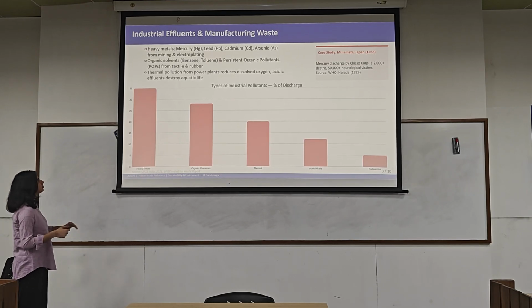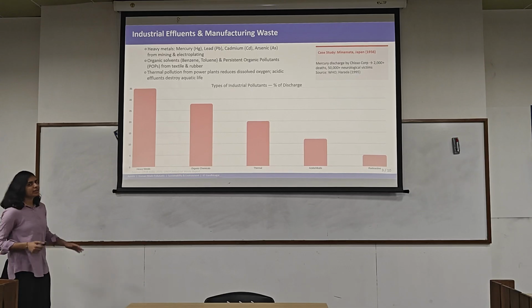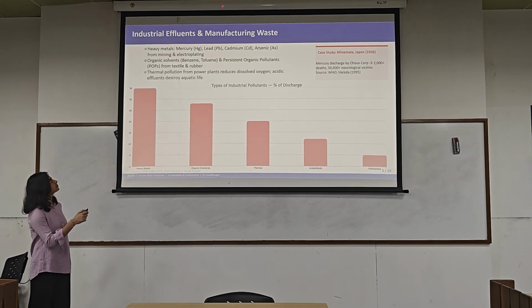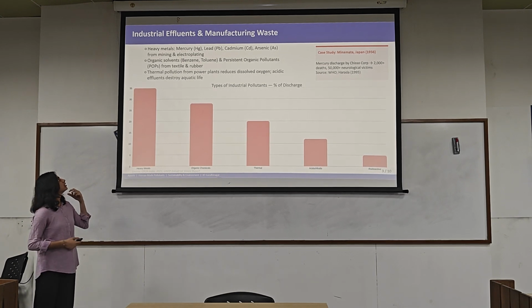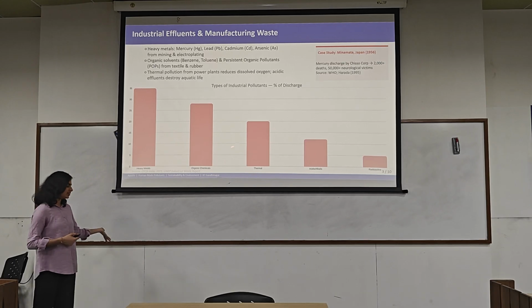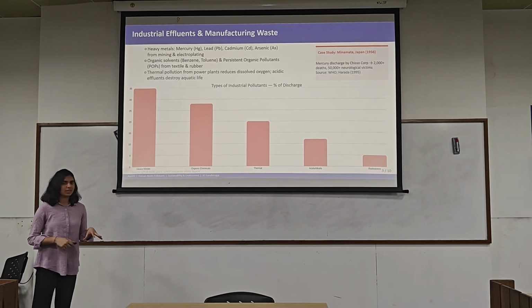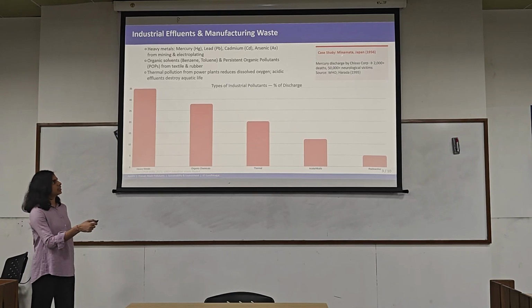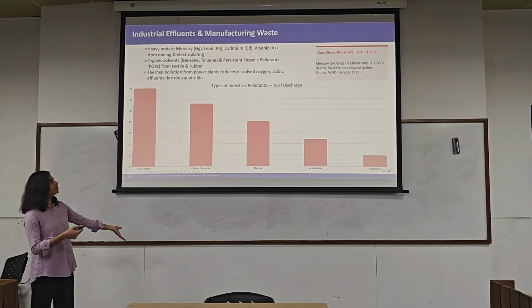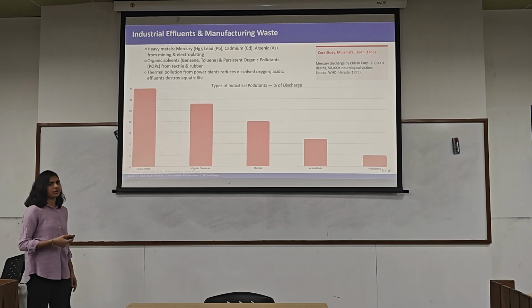we can see that heavy metals are a major part. Heavy metals include mercury, lead, cadmium, and arsenic, which are obtained from mining and electroplating industries. Why are they harmful? Because they cause damage to the nervous system. There is a case study of Minamata, Japan, where due to mercury discharge, many people fell victim to neurological disorders.